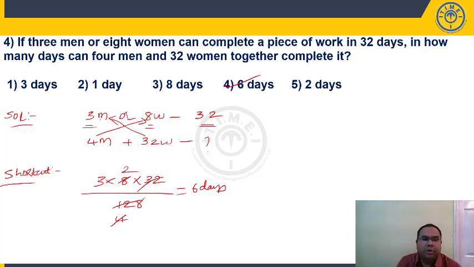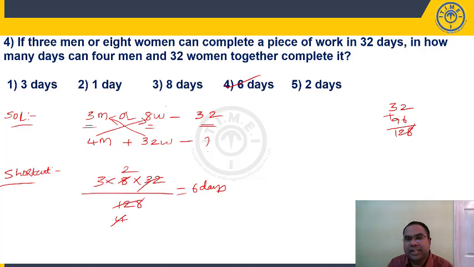So, in the numerator, you have to multiply all the numbers given here: 3 into 8 into 32. In the denominator, cross multiply. You have to multiply men with women, women with men. 4 into 8 is 32, 32 into 3 is 96. Add these two, it is 128. One point of caution while applying this short trick: below men you have to write men, below women you have to write women, right?